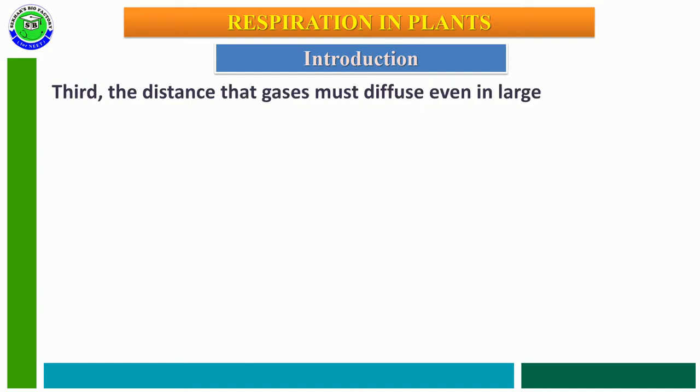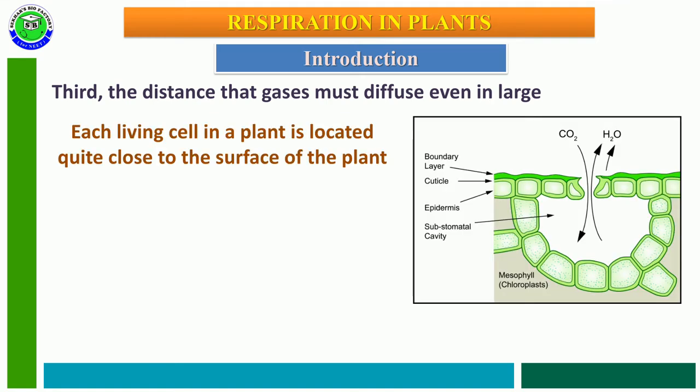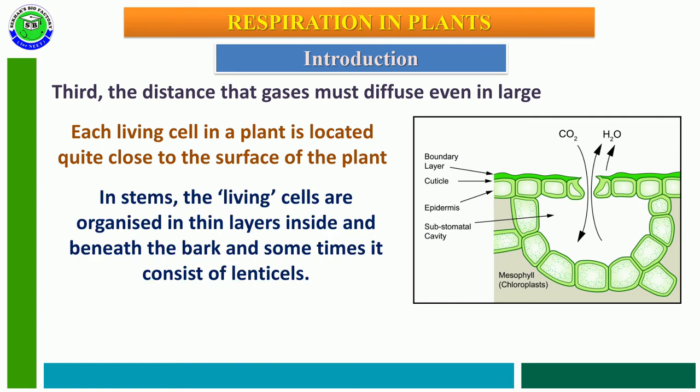cell. The third reason is the distance that gases must diffuse, even in large quantity. Along with this, each living cell in a plant body is located close to the surface of the plant. In the case of stem, the living cells are organized in a thin layer inside and beneath the bark, and sometimes it consists of lenticels for gas exchange during secondary growth.